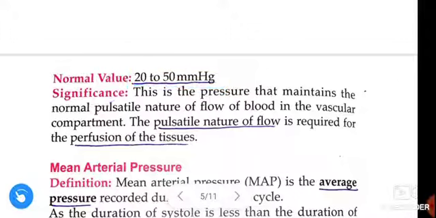Significance of the pulse pressure. This is the pressure that maintains the normal pulsatile nature of flow of blood in the vascular compartment. The pulsatile nature of flow is required for perfusion of the tissues.